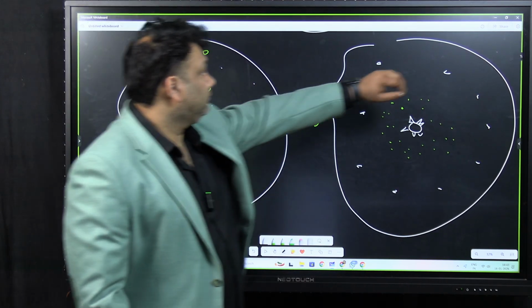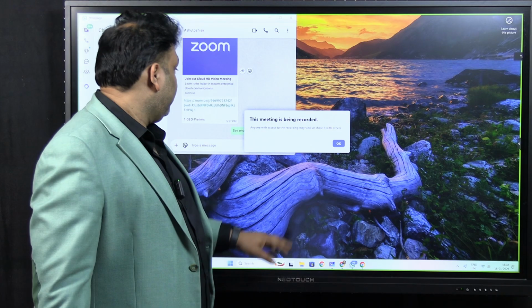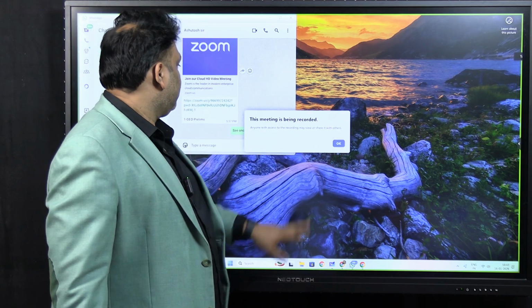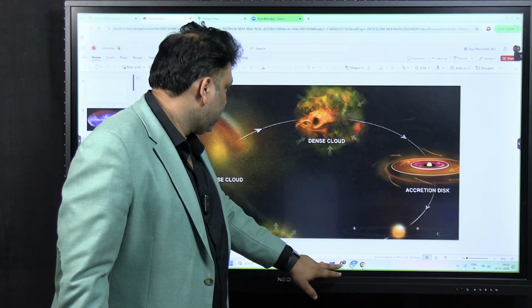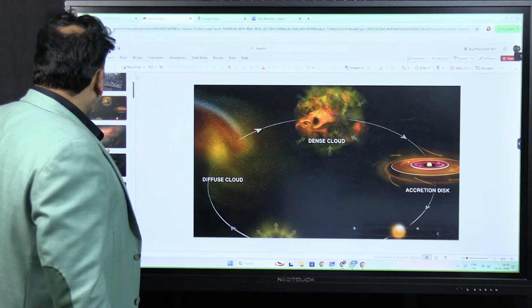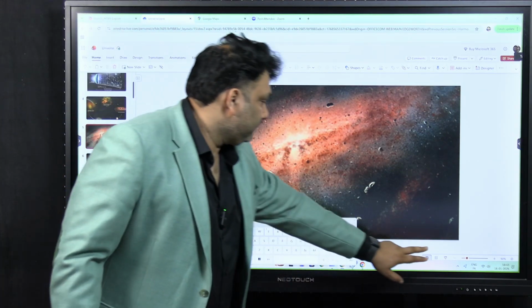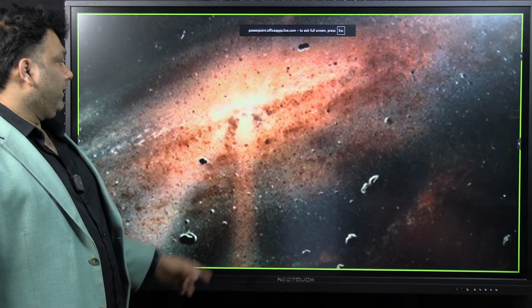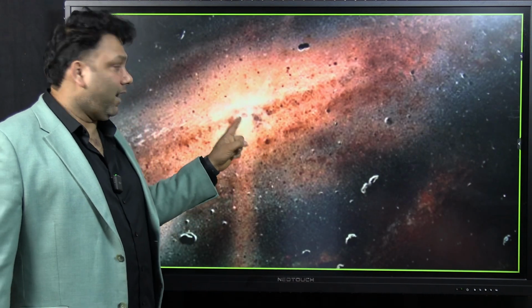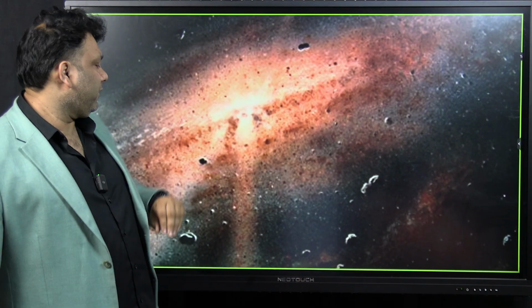So this is the scheme. You can see it here. Somewhere in the middle you have the sun and you have a lot of rocky fragments.